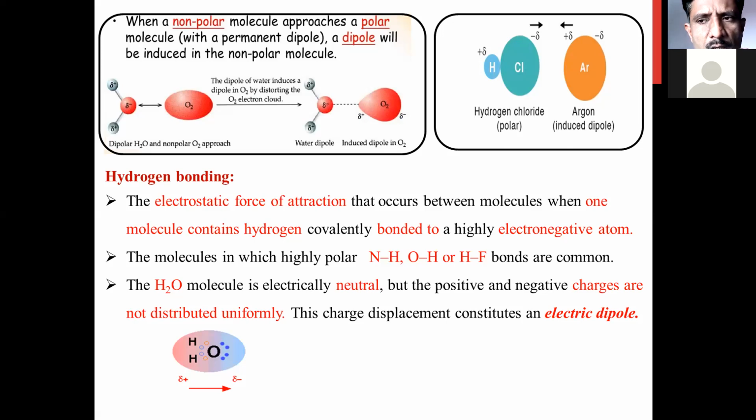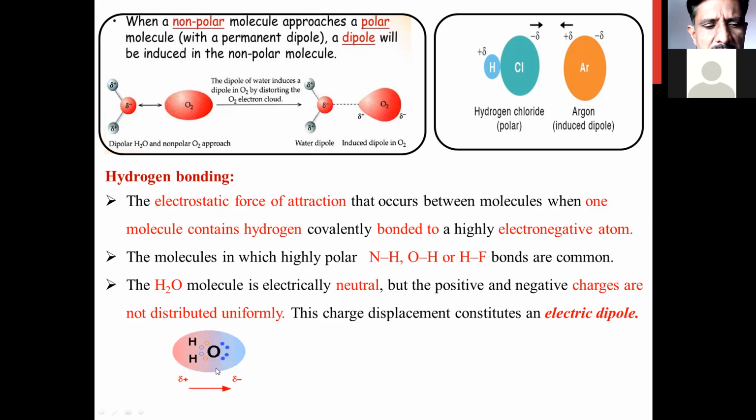Here, the water molecule is actually electrically neutral, but the positive and negative charges are not distributed in a uniform way. I am showing this unequal distribution of positive and negative charges on the PowerPoint presentation. Now the charge displacement is there. Full negative charges are at the right side of this molecule, and full positive charges are at the left side of the molecule.